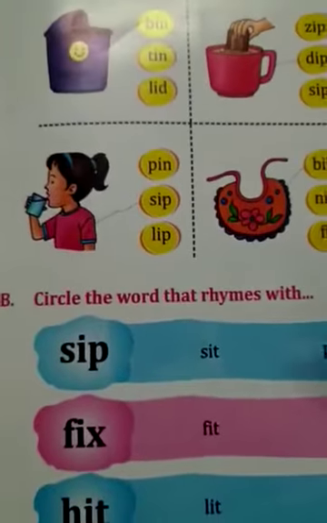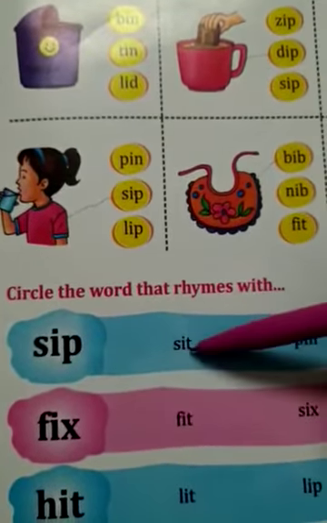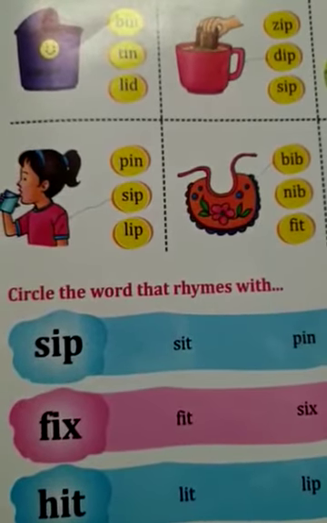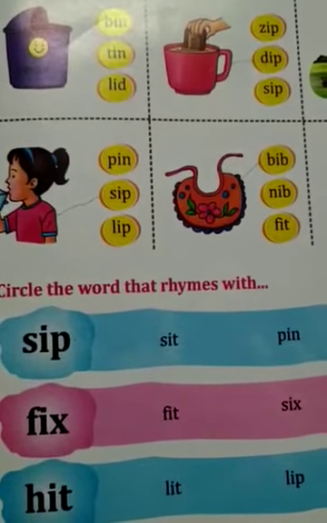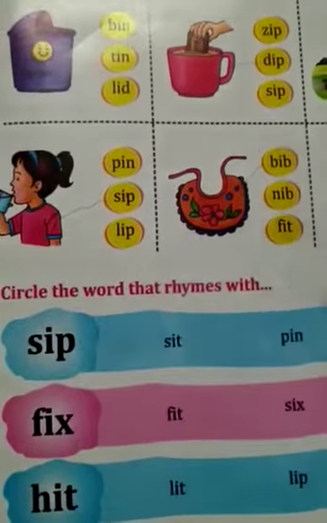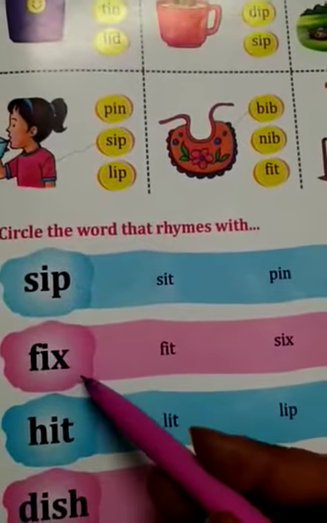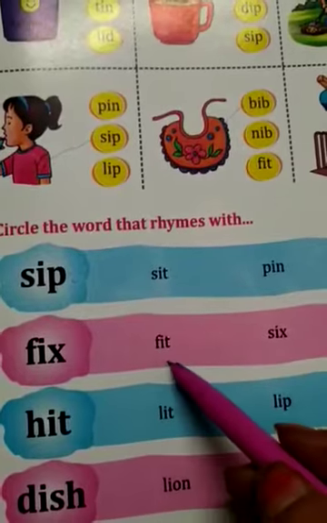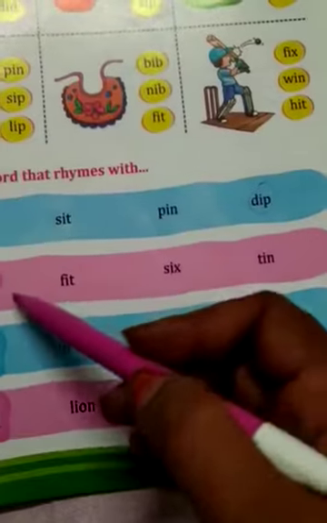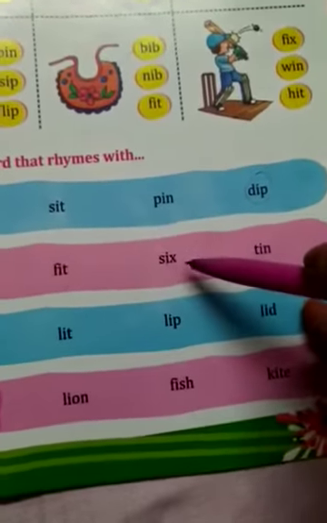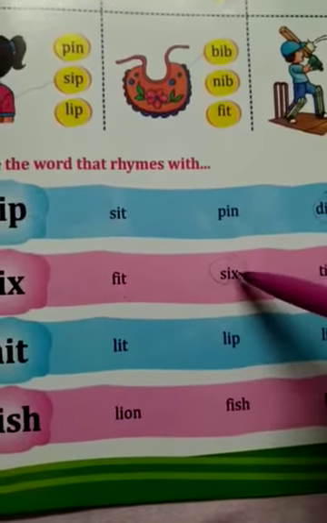Now circle the word that rhymes with sip. You have to see the ip sound. The ending sound must be the same. That will be the rhyming. Sip will match with dip, so you will make a circle around dip. Next, six. Which has the same sound? Ix, ix. The last two letters ending with the same sound make a rhyming word. This is six, and we will make a circle around six.